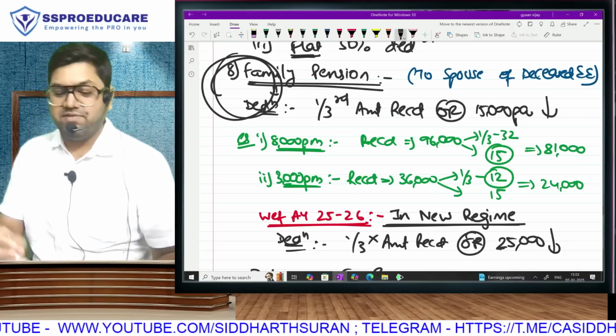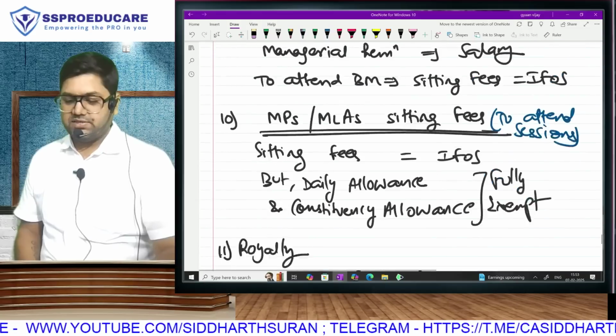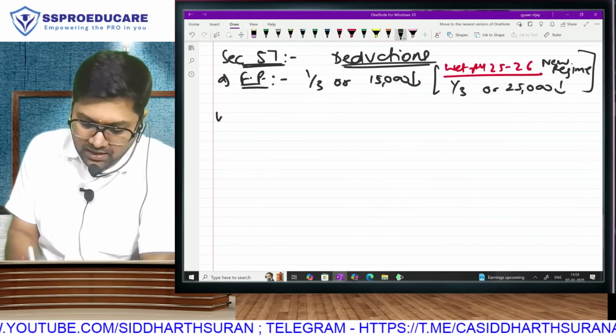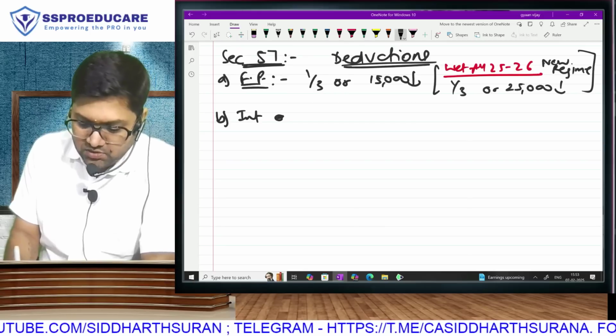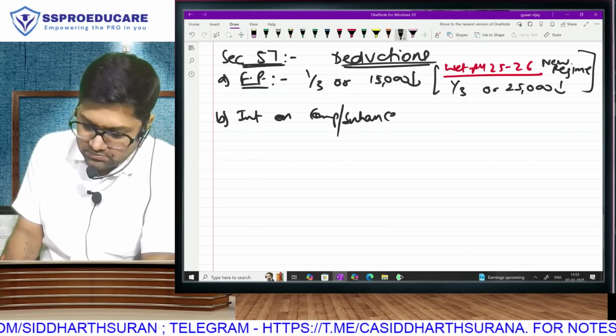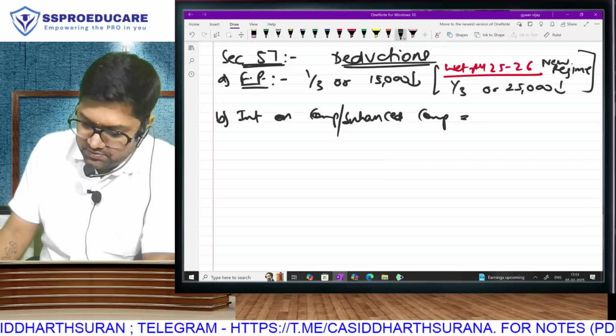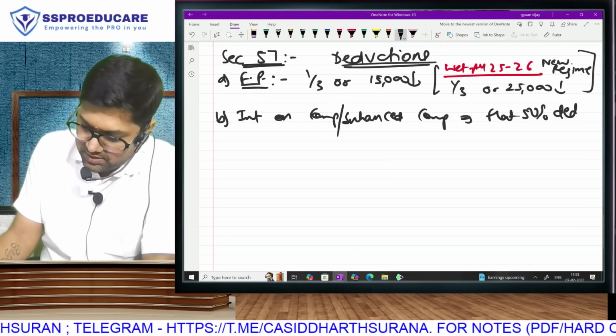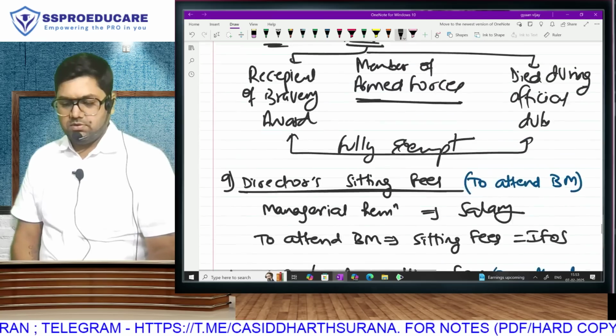Actually, the deduction is given in which section? 57. Fantastic. Second, if you get interest on compensation or enhanced compensation, we will give you flat 50% deduction. We've studied this, bro.